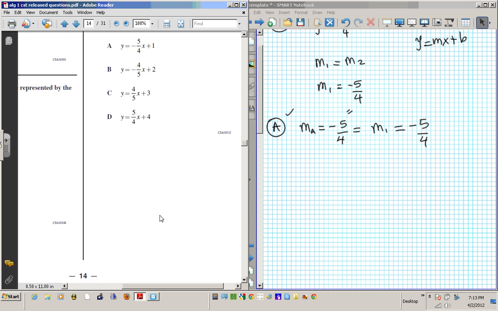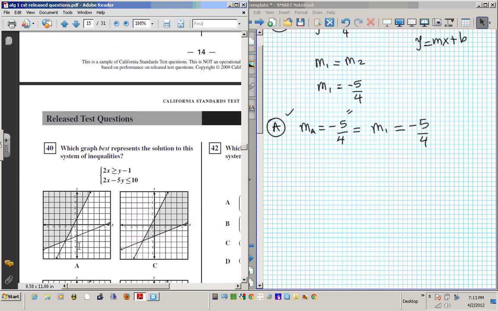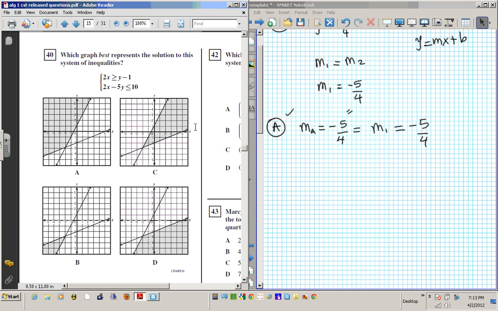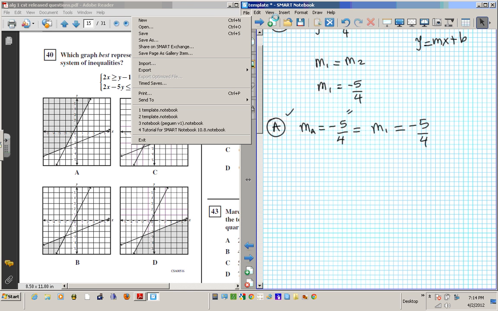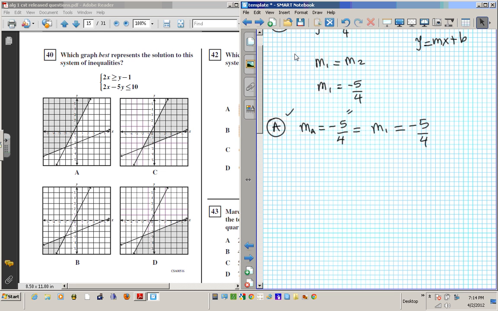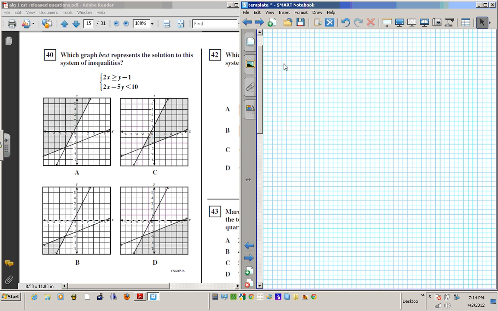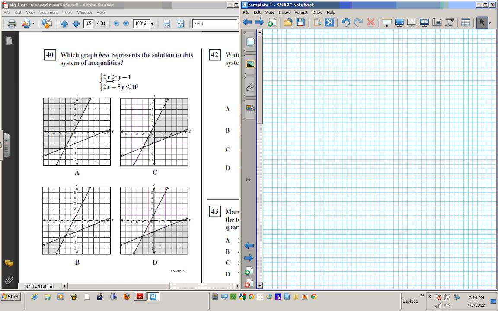Question 40 asks: which graph best represents the solution to this equation right here? What we're going to do is take a look at these two lines and place them in slope-intercept form. Okay, so we have 2x is greater than or equal to y minus 1. I want to place this in slope-intercept form.